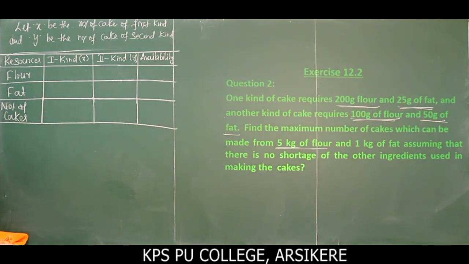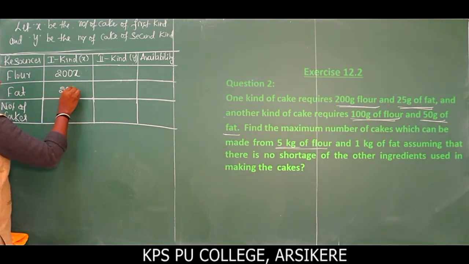Now come to here. Sorry, to prepare the first kind of cake it requires 200 gram of flour, that becomes 200 for 1 cake. For 2 cakes 200 into 2, for 3 cakes 200 into 3, for x number of cakes 200 into x. Clear? Next, what about fat for the first kind? 25 gram of fat, that becomes 25 into x.